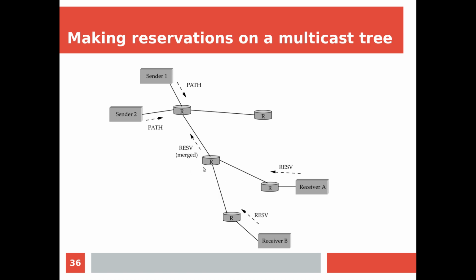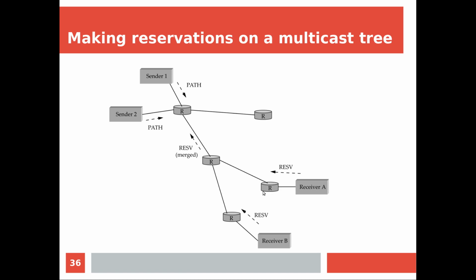Now this merged request will be coming up, and the same thing will happen. And similarly one more similar merging is happening at the receiver side also, because the receiver will be getting information from different senders. Say this receiver A is part of a multicast group where sender 1 is sending the information, and it is also part of a multicast group where sender 2 is sending the information, so that both sender 1 and sender 2 will be sending the path message, and that will be received by receiver A.